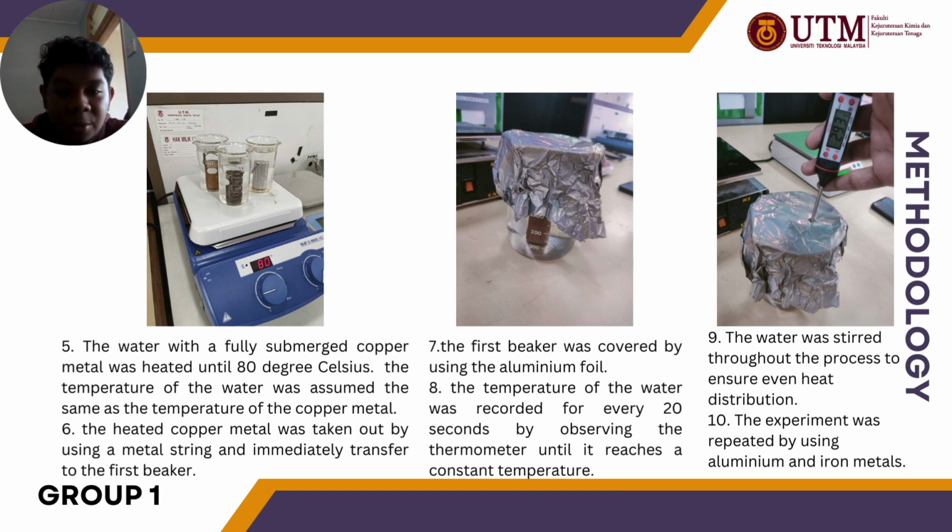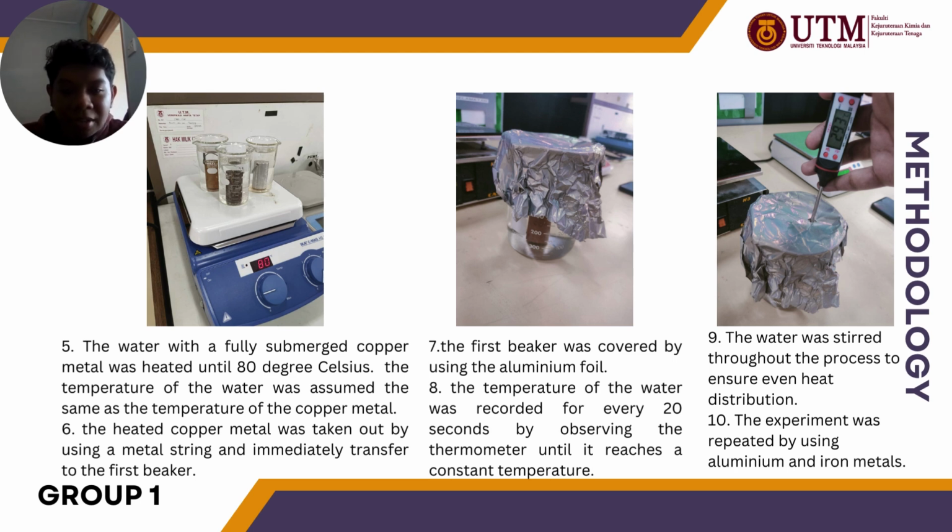The first beaker was covered by using the aluminium foil. The temperature of the water was recorded every 20 seconds by observing the thermometer until it reached a constant temperature. Step 9. The water was stirred throughout the process to ensure even heat distribution.